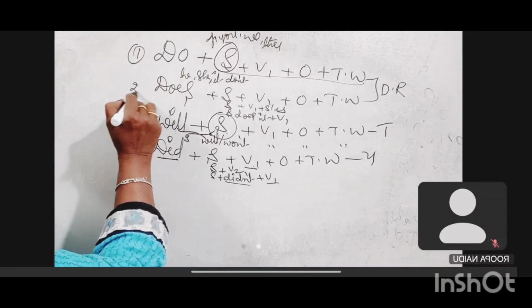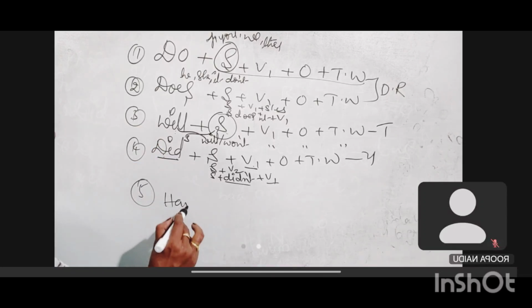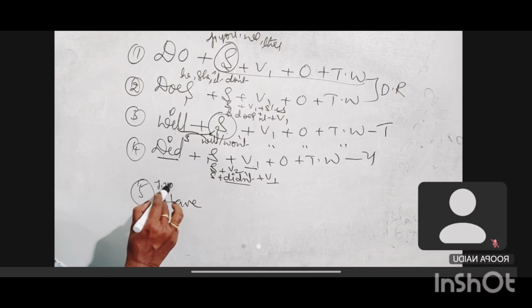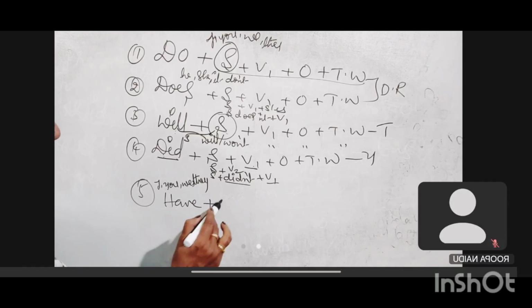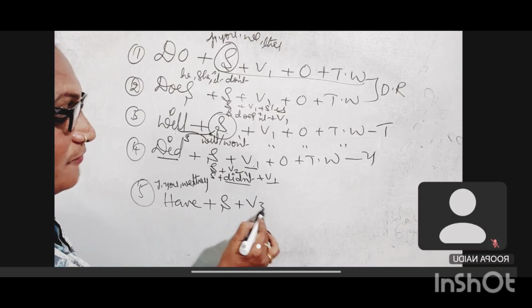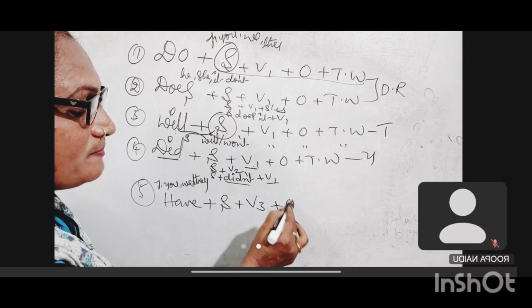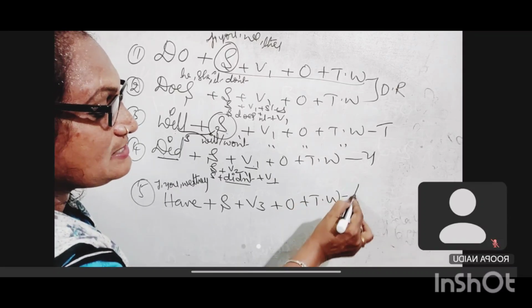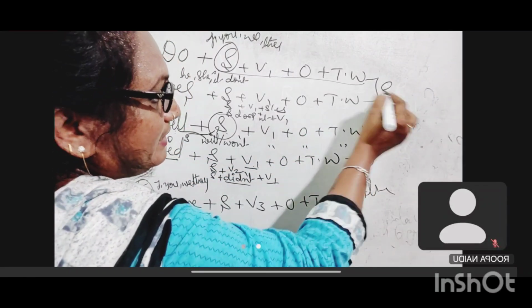First question, second question, third, fourth, fifth one is have. Have is used for I, you, we, they subjects. Have plus subject, means any subject here. Then use the V3 form. Whenever we use have, we have to use V3. Then arrange a proper object plus time word. Time word means here I am saying already. Why? Because if I tell you like this, you will remember easily. Then here also I will tell you every day, madam.